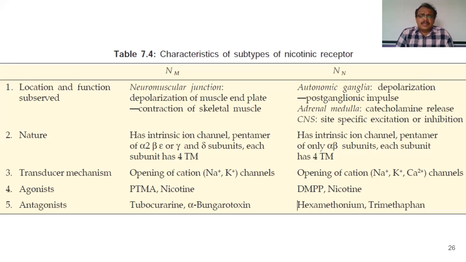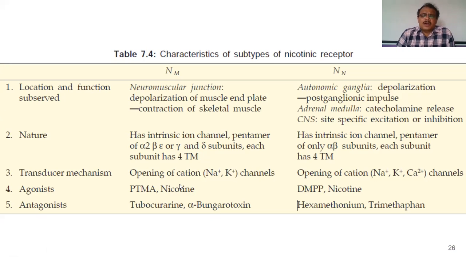In autonomic ganglia, they cause depolarization and transmission of impulse, whereas in the adrenal medulla, they cause release of catecholamine, and in the central nervous system they have some site-specific excitation and inhibition. We will see about them in detail when we study the drugs which act on NM receptors and NN receptors.